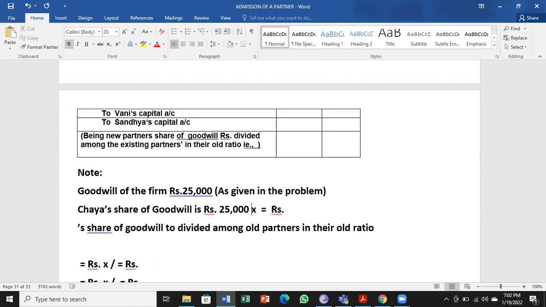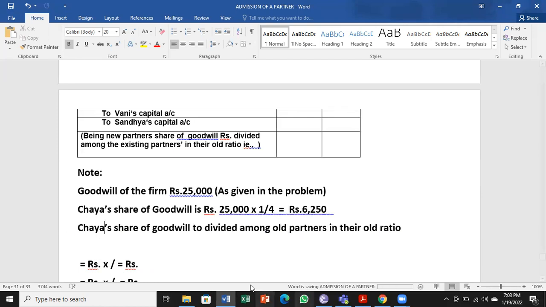So 25,000 into 1/4. If you calculate 25,000 into 1/4, you find 6250 is Chaya's share.